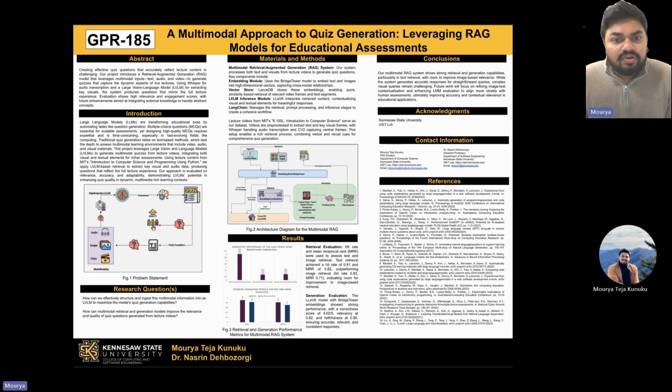Our evaluations were focused on how the retrieval is performing and how well the generation part of the LVLM is performing. So that is where we implemented two different metrics called hit rank and mean retrieval rank. We have had 91 and 82% on retrieval for textual data, and 83 and 71 for image data for retrieval. And for generation, the kind of metric that we went with is how relevant and faithful the data is. And we have had more than 82% in all the cases for the generation evaluation as well.